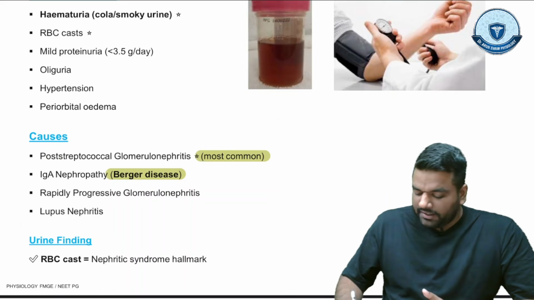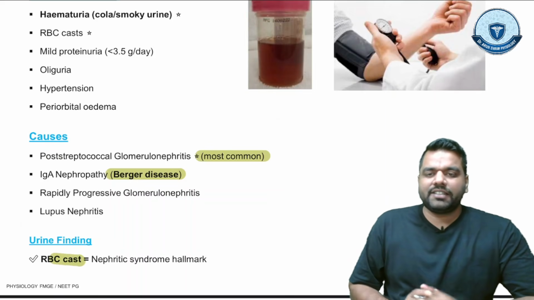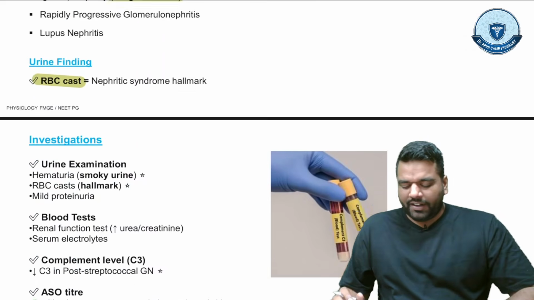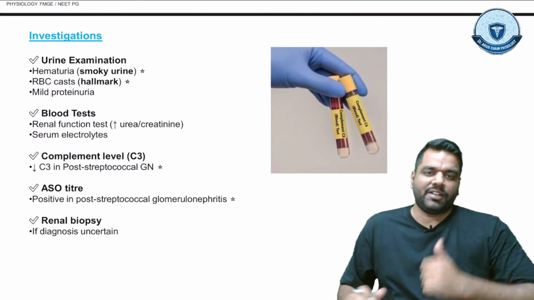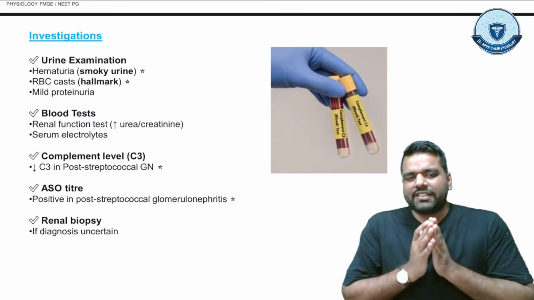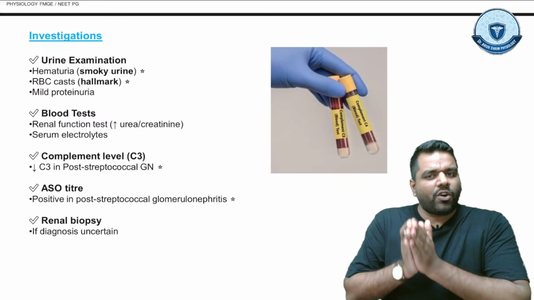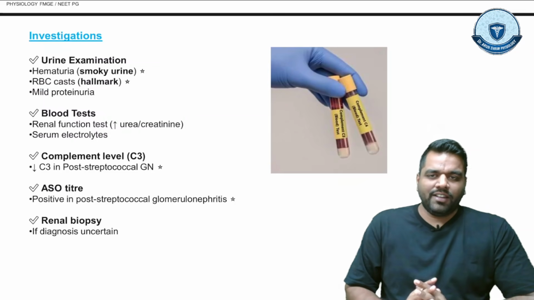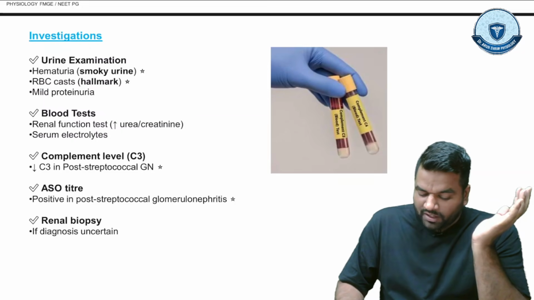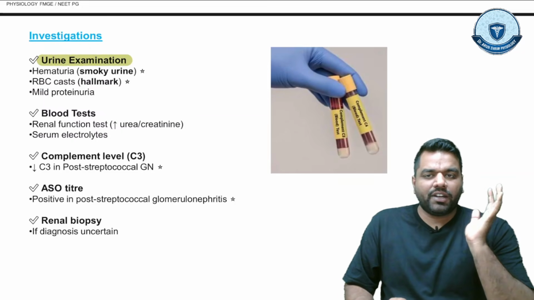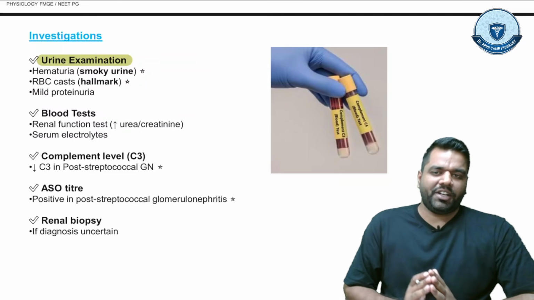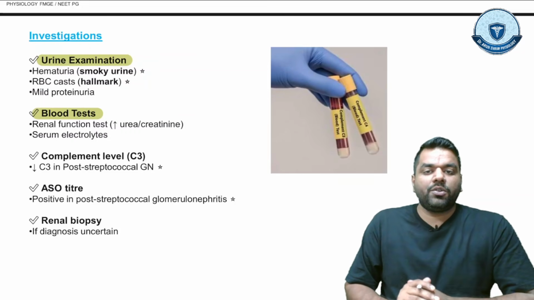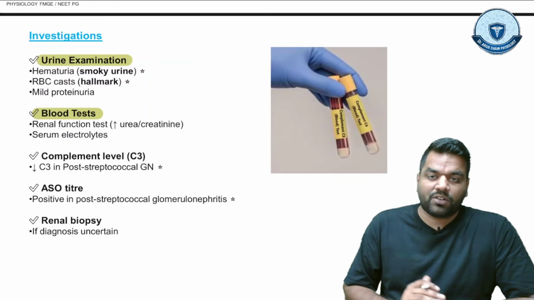What is the urine finding? In the urine you will see the RBC cast. That is the hallmark sign of nephritic syndrome, right? Fatty cast is the hallmark sign for the nephrotic syndrome. So in investigation, you will do again the same urine examination, blood test, complement levels like C3, C4, ASO titer, or renal biopsy. In urine examination, you will see hematuria like smoky urine, RBC cast and mild proteinuria. In blood test, you will see azotemia, that is high urea plus creatinine, and serum electrolytes.